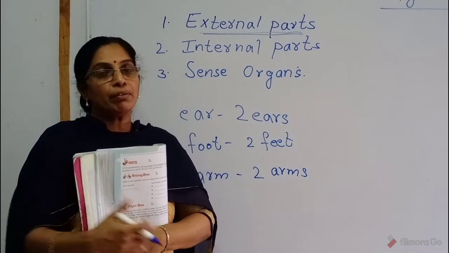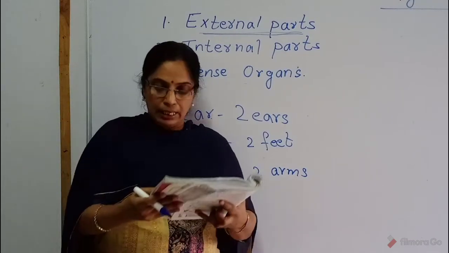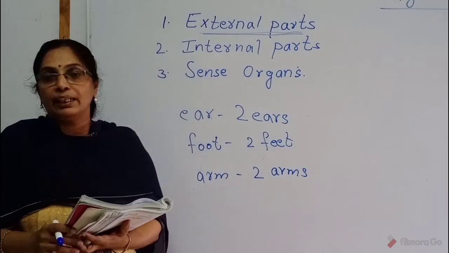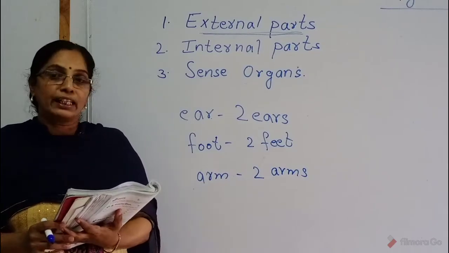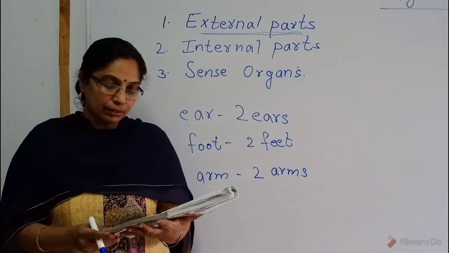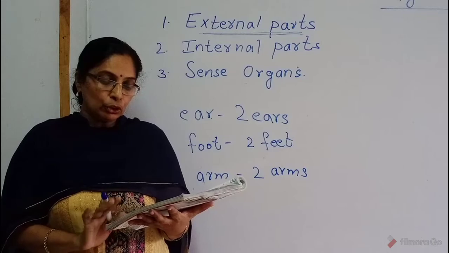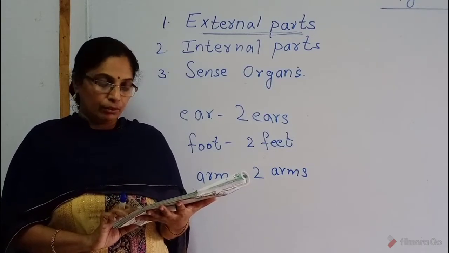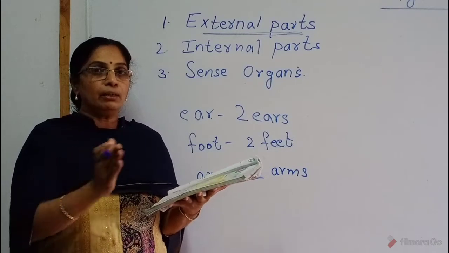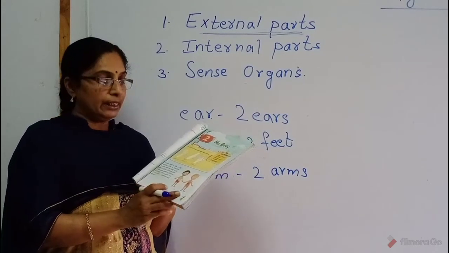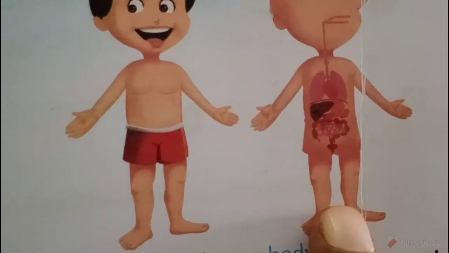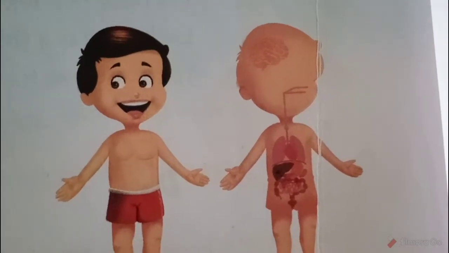Now we will explain, children. Go to the textbook page 93. Here it is showing two bodies, children. One is external parts and one is internal parts of our body. One boy is showing external parts and another shows his internal parts. Okay. Again we'll go to the textbook.